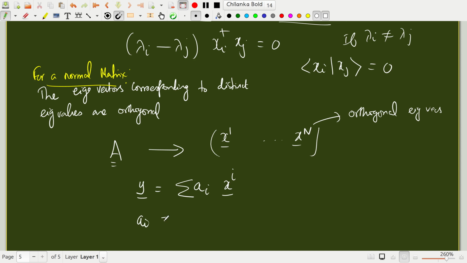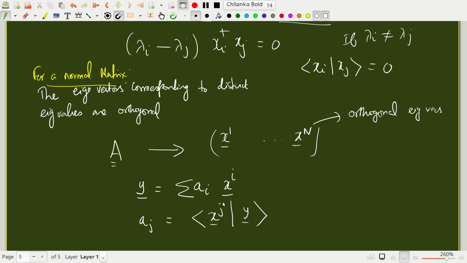Now what are the coefficients ai? Of course you know how to get them. Because the xi's are orthonormal, you can take inner products on both sides with respect to xj, and you will get aj as xj operating on y.